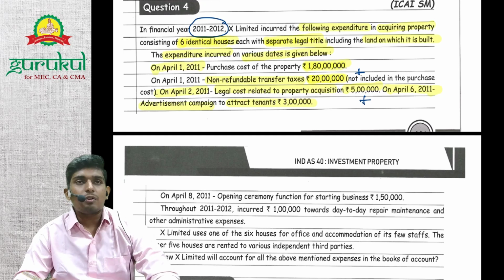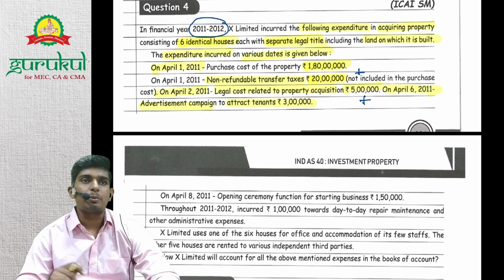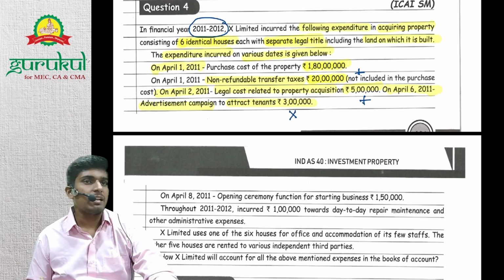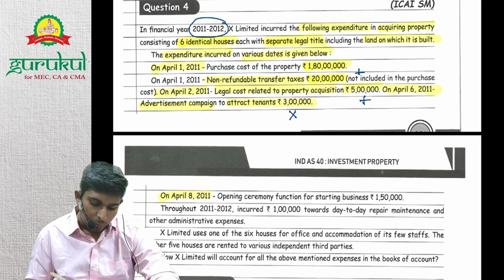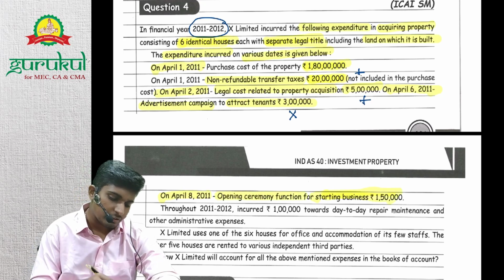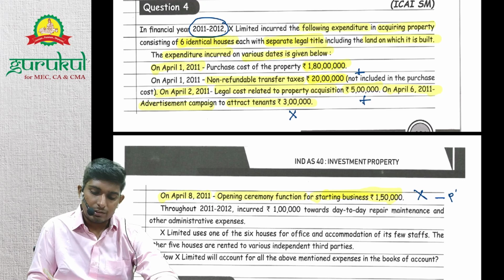Whether the advertisement cost will be added: these advertisement costs are not related to acquisition. These are related to sale, which means operation, right? So this won't be added. It will be taken to P&L and expensed out. On April 8, an opening ceremony function for starting business is 1,50,000. Will it be added? No, it will be ignored and taken to P&L and expensed out, right?